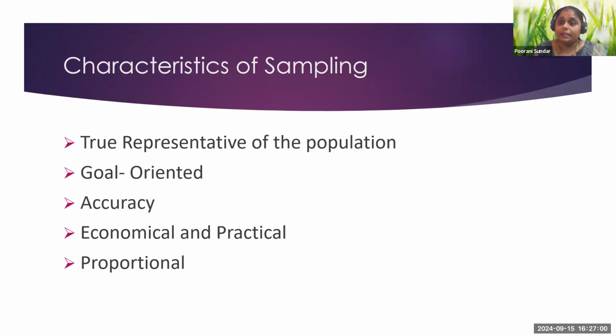So it is not biased, and it is goal oriented. A sample should be oriented to the research objective and filtered to the survey condition. In terms of accuracy, it is free from any bias or error. Economical and practical means the sample should be such that the research objective is obtained with minimum cost and effort. And proportional means the sample should be accurate and proportional in size and reliable.